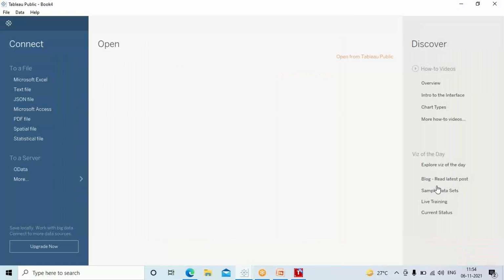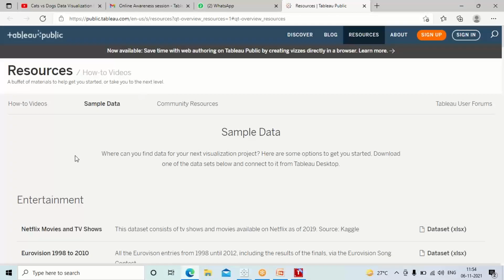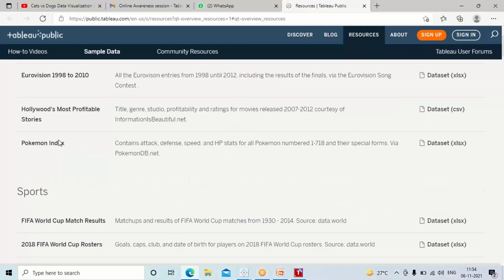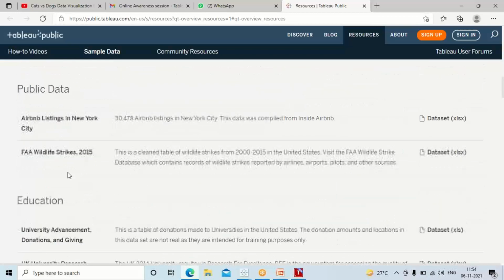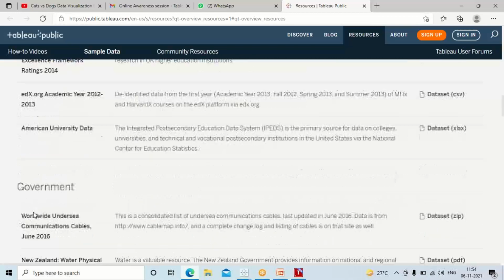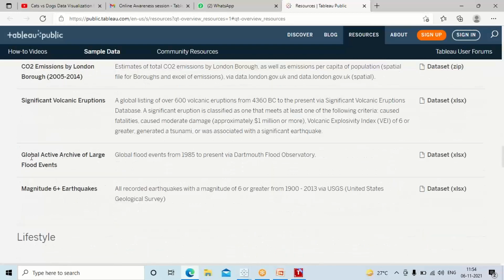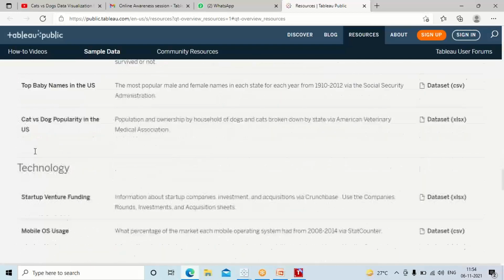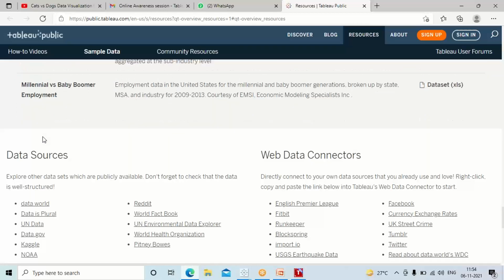Okay, here, sample data sets. And you see this entertainment, you have this set. Sports, public data, education, government, science, lifestyle, technology, health, business.